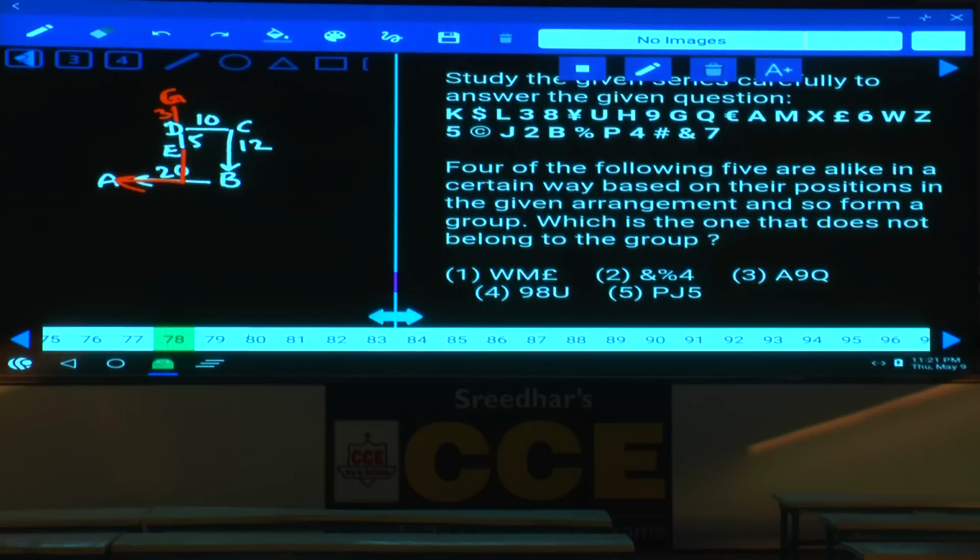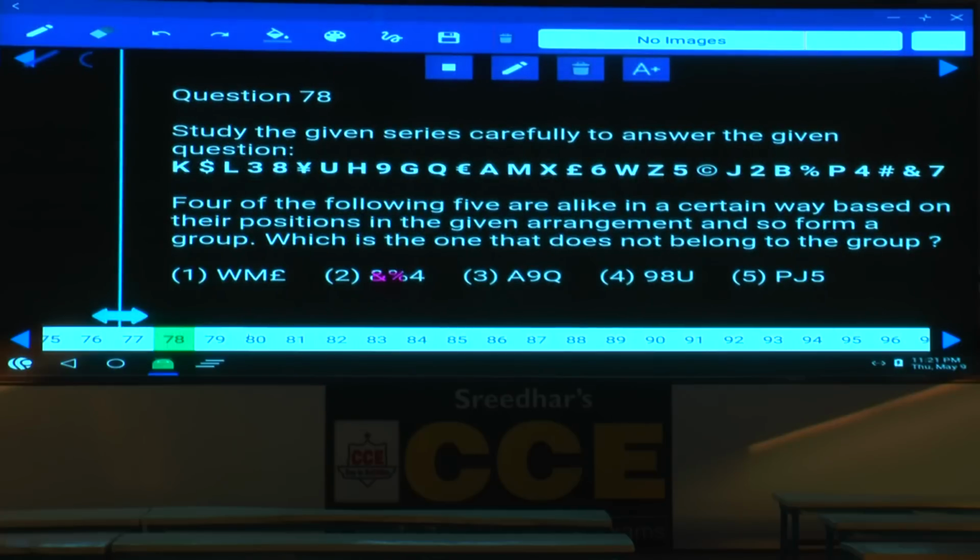Then 78 onwards, now these 5 are based on a sequence. 4 out of the following are following the same pattern, and one is the odd man out. Then start counting these elements here. W, M and pound. Where is W here? W and M, 1, 2, 3, 4, minus 4. M and pound, how many elements are we moving forward? M and pound, 1, 2. That is minus 4 plus 2.